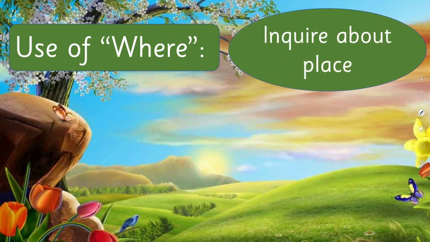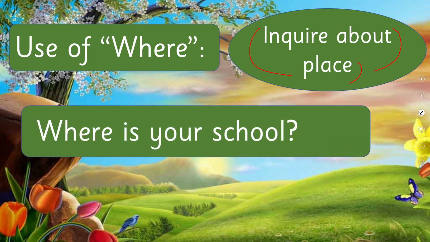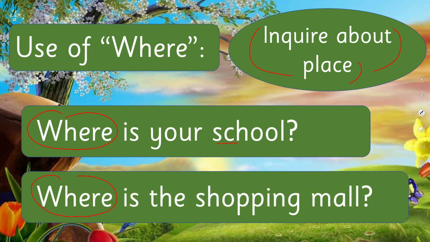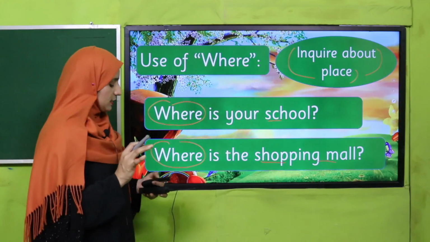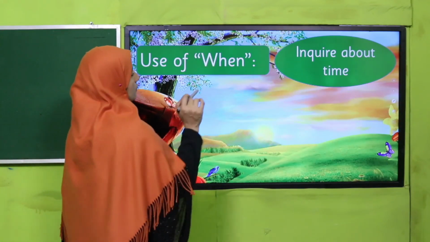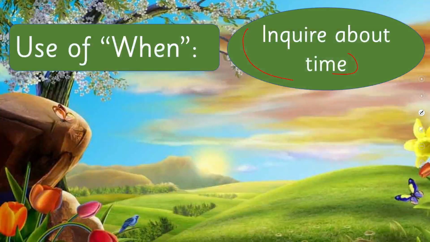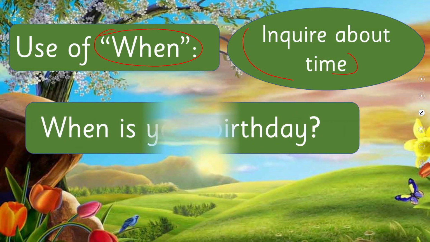Use of where. We use where to inquire about place. Got it? Like where is your school? It means we are inquiring about the location of your school, its place. The next is where is the shopping mall? Definitely it's a place, so we have used where there also. Got it? What do we use to inquire about time? We use when. Got it? To inquire about time, we use when.